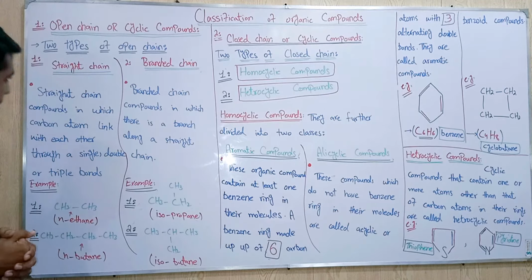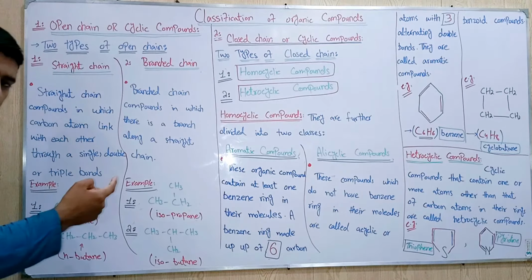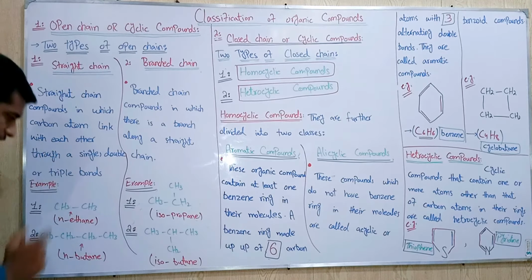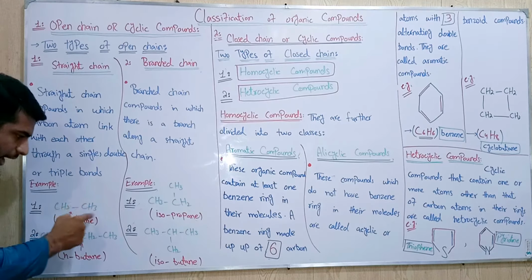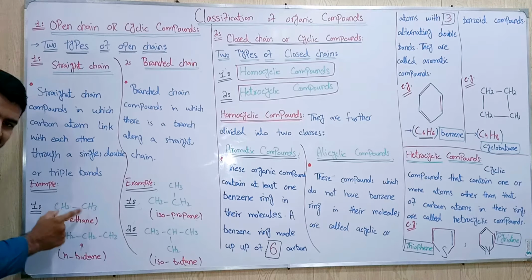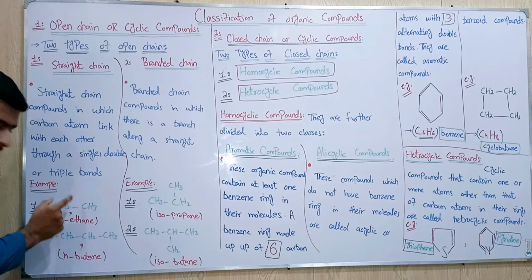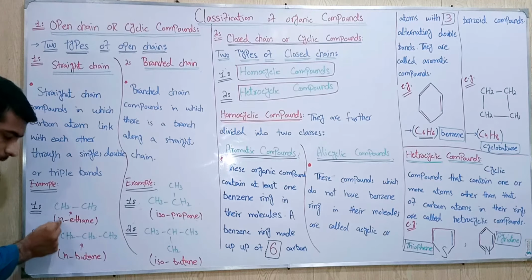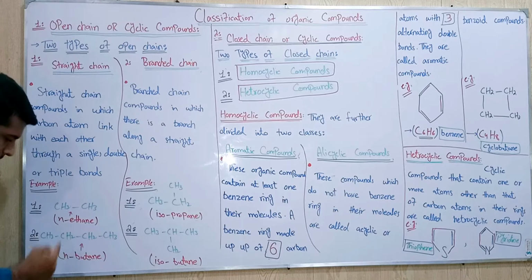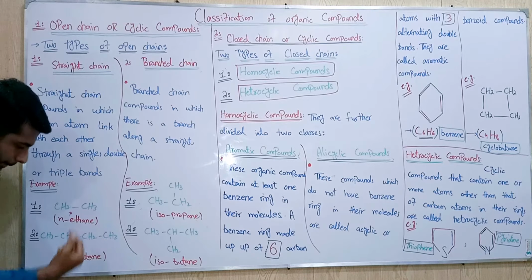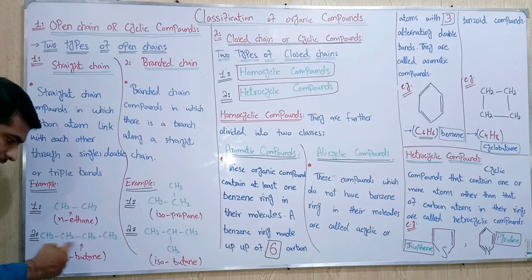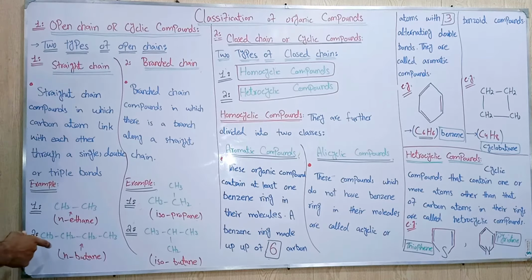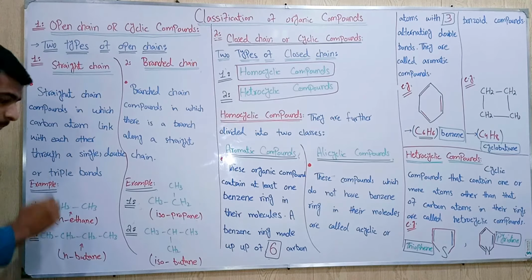Now we see examples of straight chain, and then you will understand the topic of straight chain. First, CH3-CH3 has no branch in this example, and this example's name is normal ethane. The second example is methane, ethane, propane and butane, meaning normal butane, and the last and the middle carbons do not have any branch.